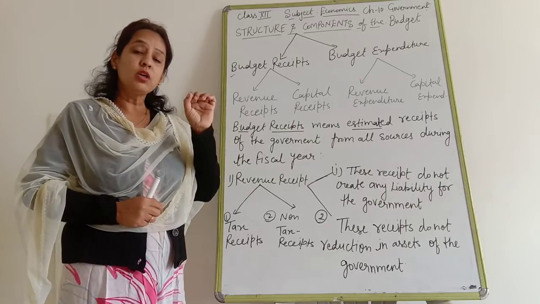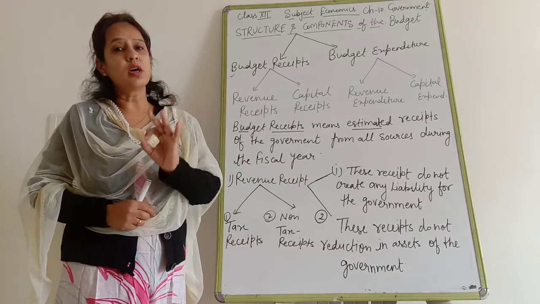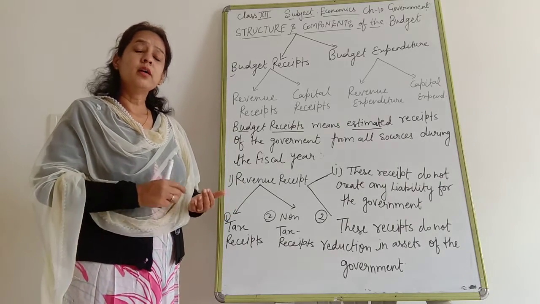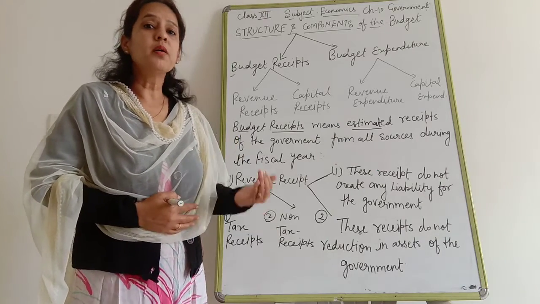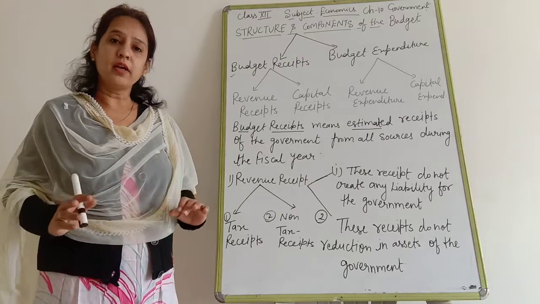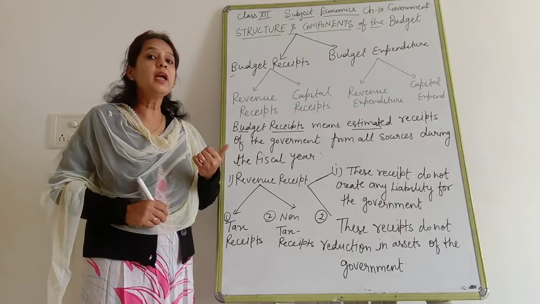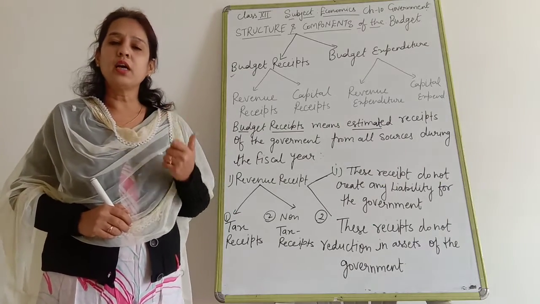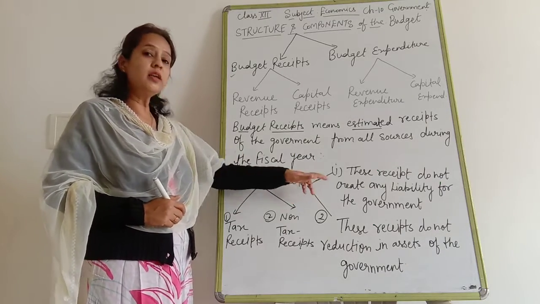Why? Because it is a compulsory payment made by the public to the government, and it is a unilateral payment. For that, it is a one-sided payment. It means the public makes a payment to the government, and for that the government never pays anything. It never creates any kind of liability. Even tax receipts never reduce any kind of assets. Because of this reason, the best example of revenue receipts is tax receipts.